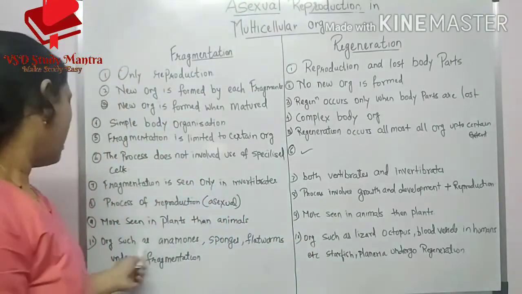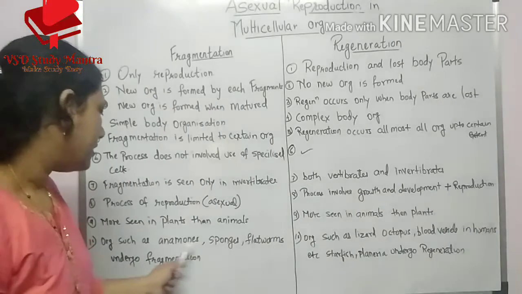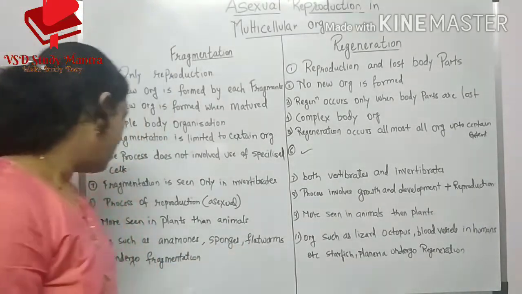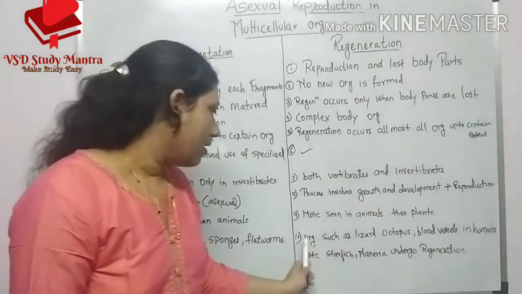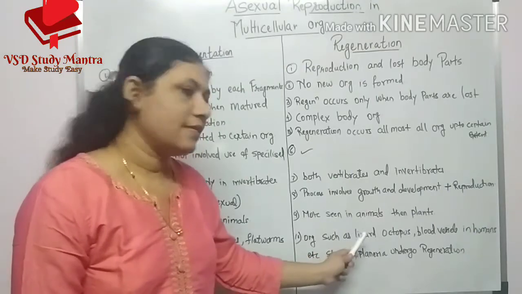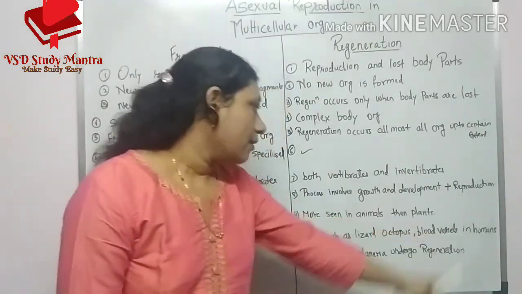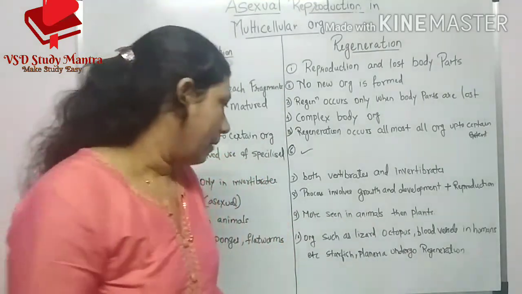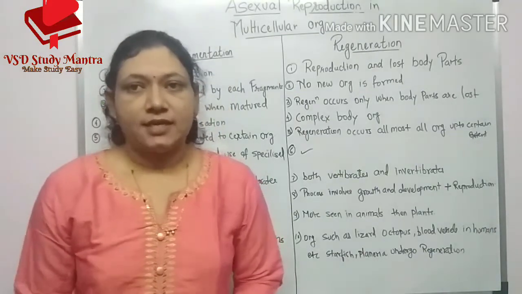Tenth point, organisms such as anemones, sponges and flatworms undergo fragmentation. And organisms such as lizards, octopus, starfish and our blood vessels regenerate. Planaria undergoes regeneration.